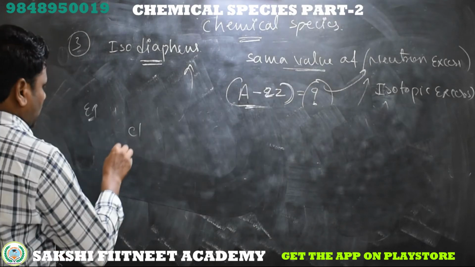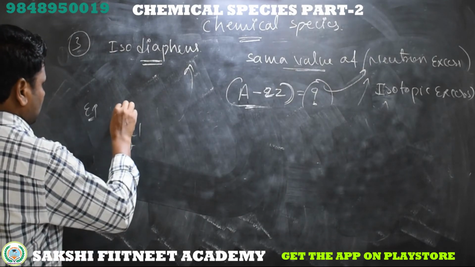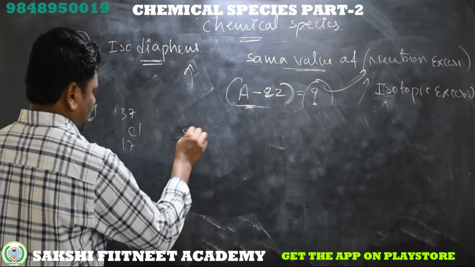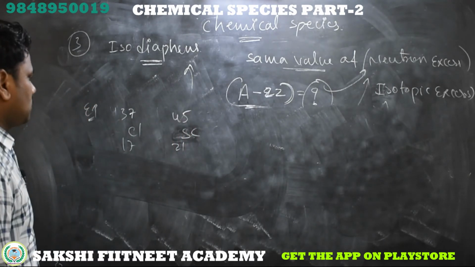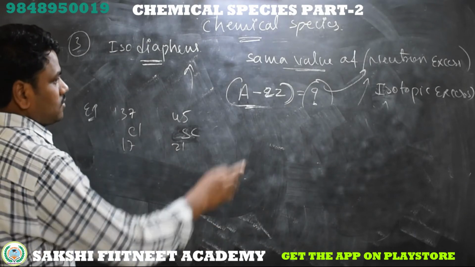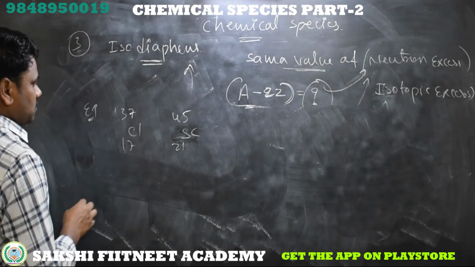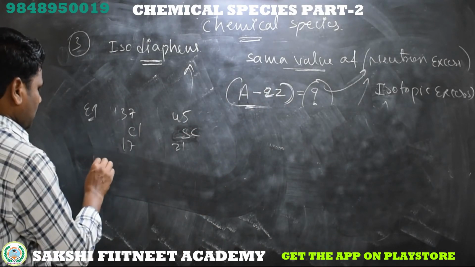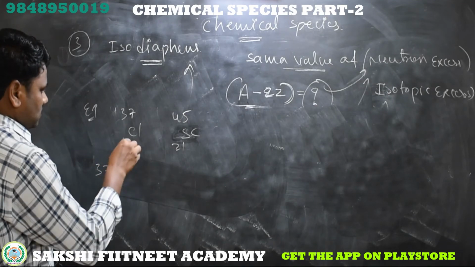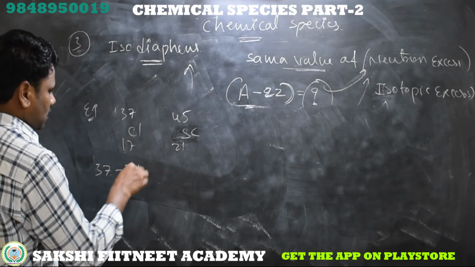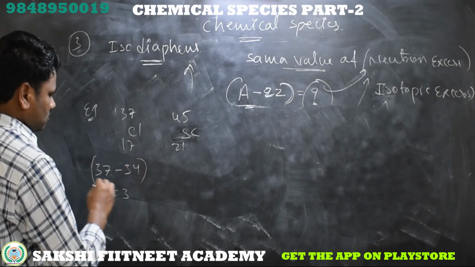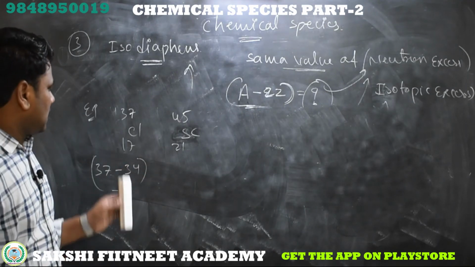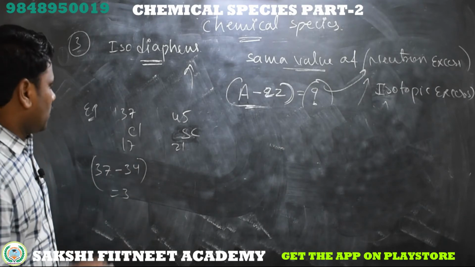Next example, chlorine 17 and 37, scandium 21 and 45. What is the isotopic excess value for these two elements? 37 minus 17 into 2, which is 34. 37 minus 34 is 3. Excess neutrons are 3 in chlorine 37.